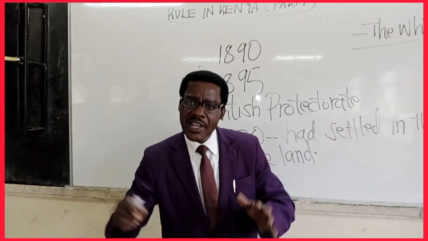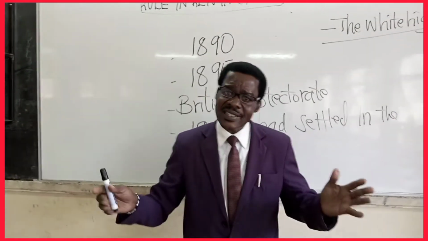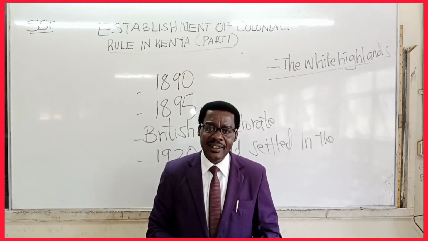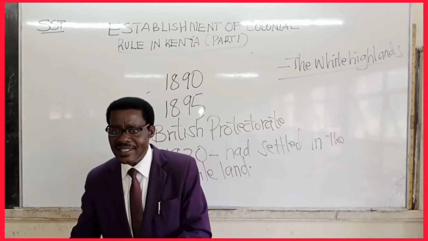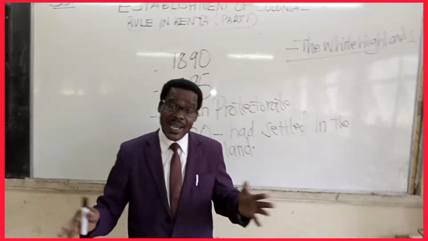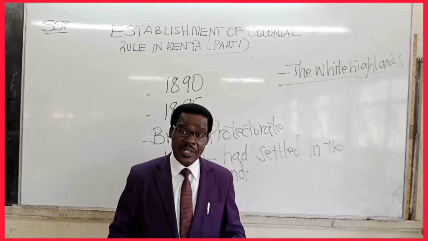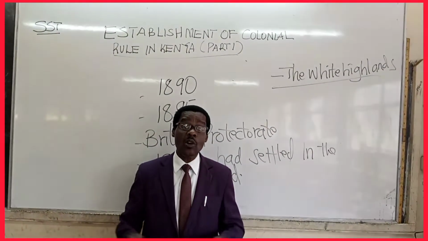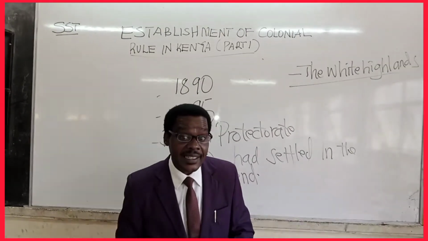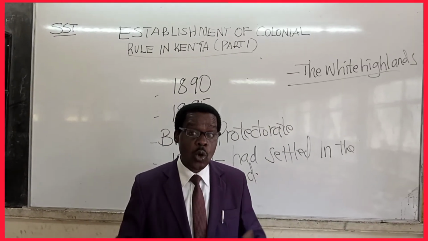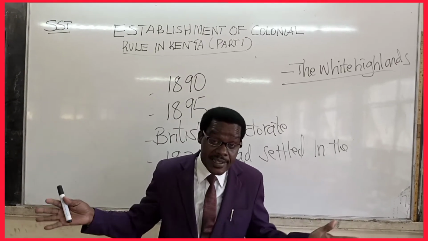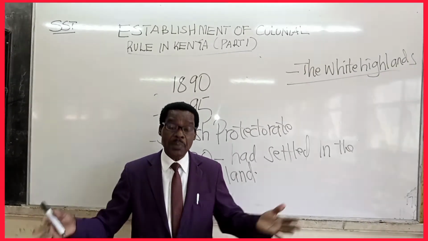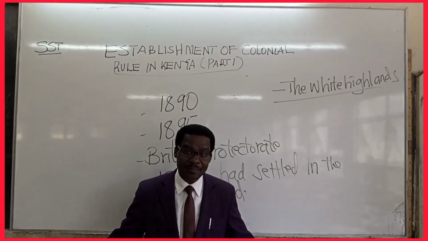Some of the communities in Kenya were not happy with this kind of behavior. Their land was being taken, and these foreign settlers just settled there without even minding. So in this occupation, some communities like the Agiriama, the Arabs at the coast, and also the Nandi, Ababukusu, Luo, and Abakusi resisted. They said no, we don't want people to come and just take our land just like that.